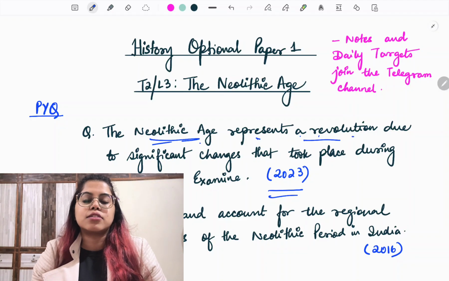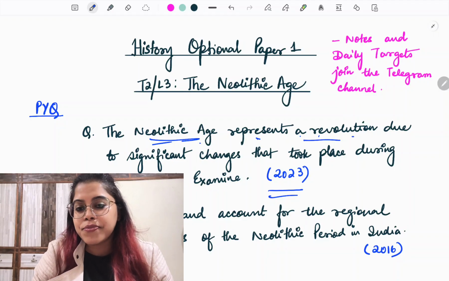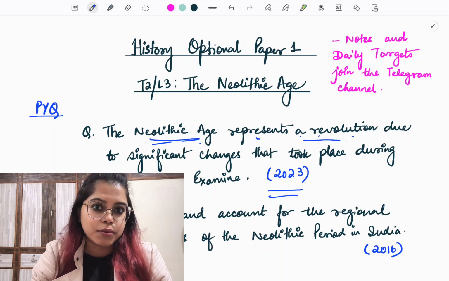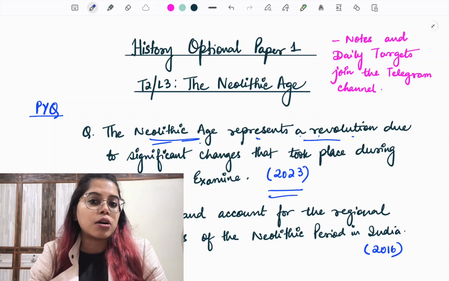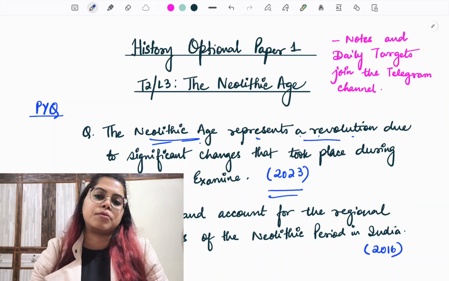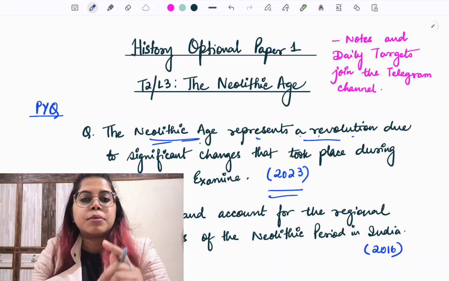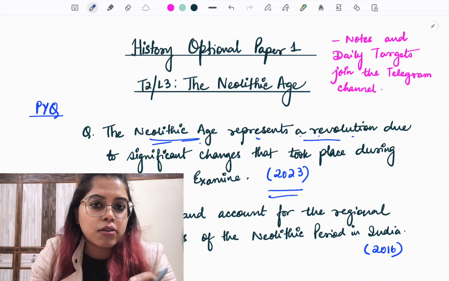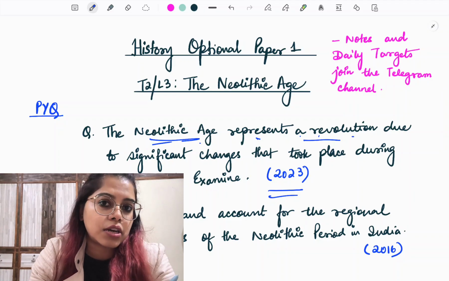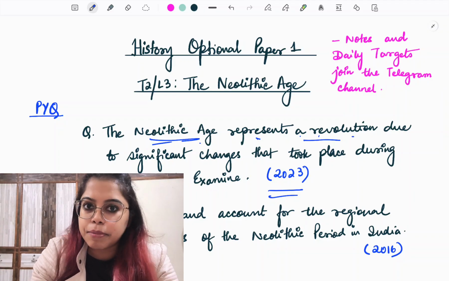So we are going to discuss this question eventually, but before I begin, with the prelims round the corner, there must be one question in the mind of all of you, that is whether we should stop our optional preparation and resume it again after prelims, for those people who are going to appear for prelims this year. But then let me tell you, this is a very wrong line of thinking. The reason being, you are students of history optional and history forms a major chunk in the prelims paper.